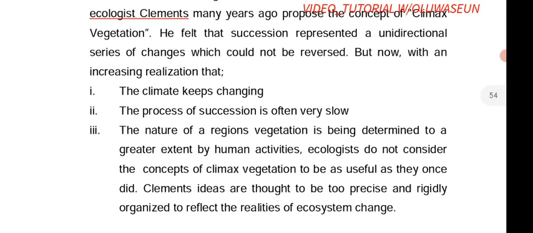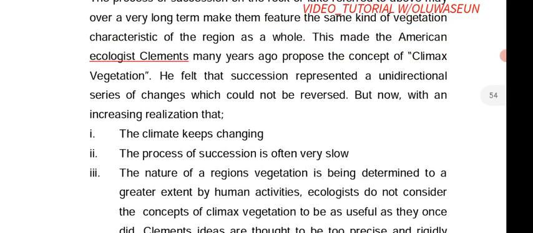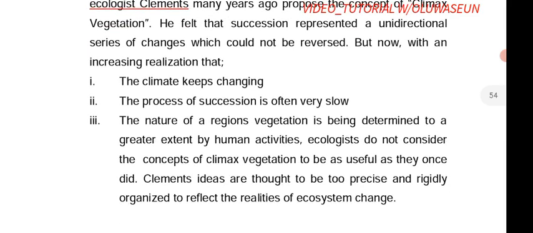Why? So we have three reasons why ecologists do not consider the concept of climax vegetation again. Number one is climate keeps changing. Number two is the process of succession is often very slow. And three is the nature of a region's vegetation is being determined to a greater extent by human activities. So those are the three reasons why the climax vegetation concept is no longer recognized. I hope you get that.